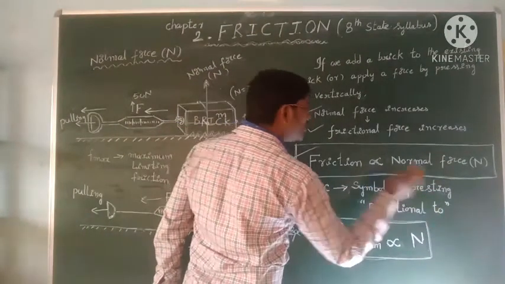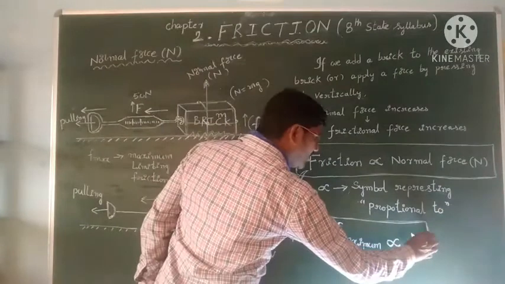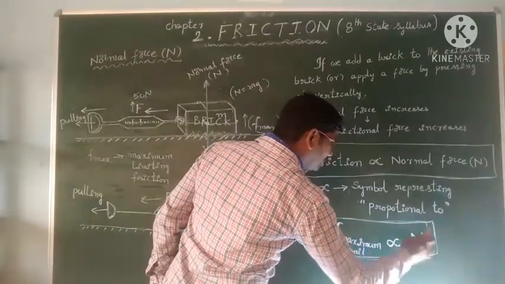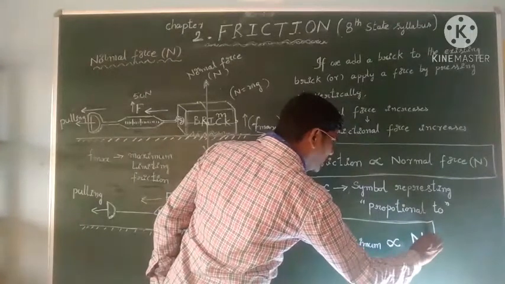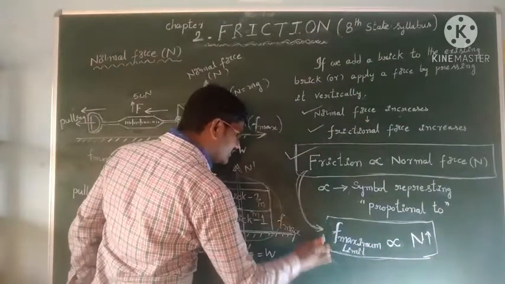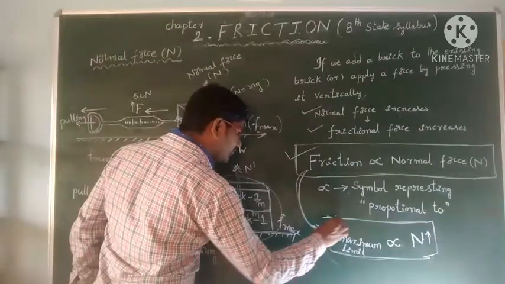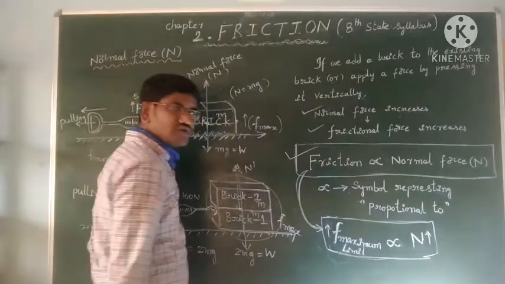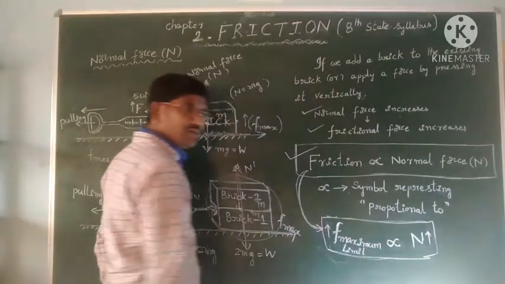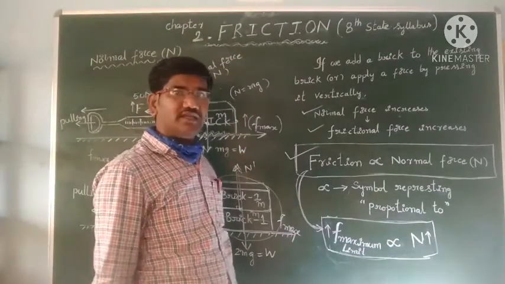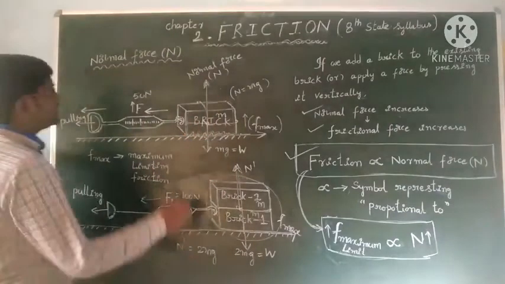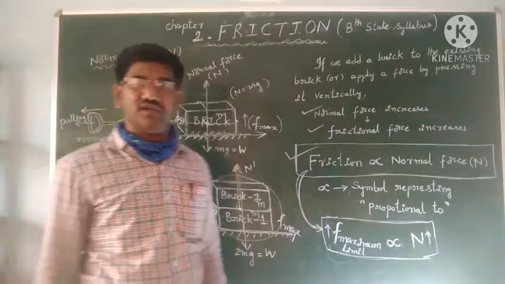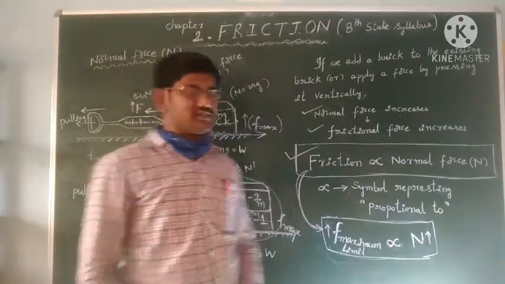This symbol represents proportional to. It means that when the normal reaction increases, the maximum frictional force also increases. So when normal reaction increases, maximum limiting frictional force also increases. So that is the affecting factor of normal reaction on frictional forces.